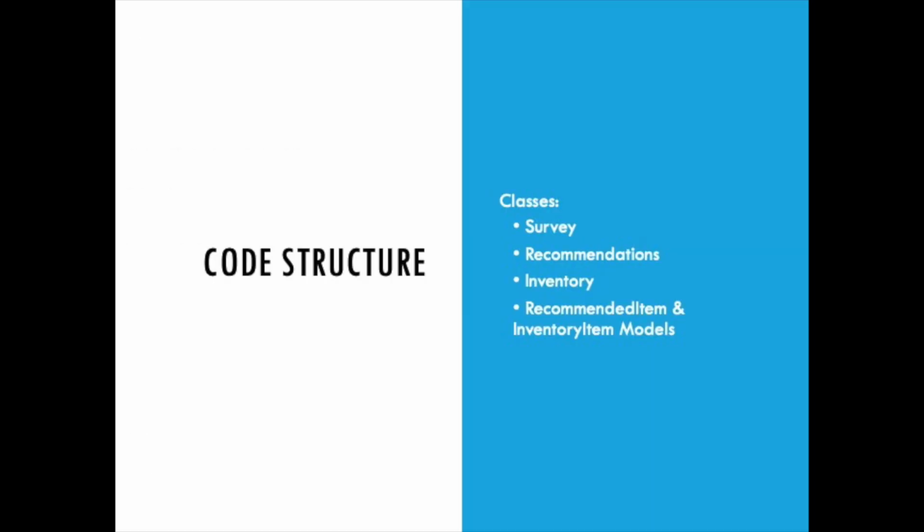SHAKEY uses a clean list of classes to keep the code organized. Each class, survey, recommendations, inventory, and the item models, handles a specific responsibility. This mirrors real engineering practices and makes the program easier to test, debug, and expand.